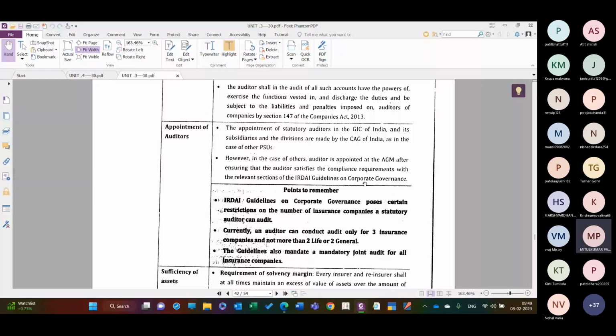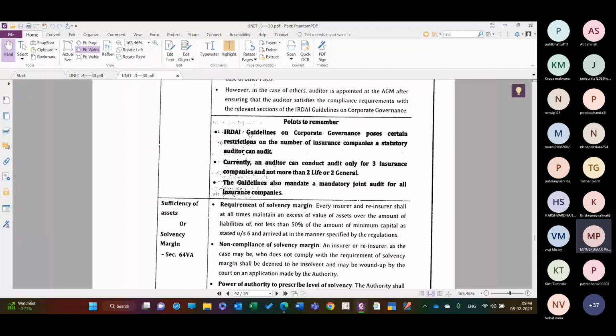Point to be remembered is that the IRDA guidelines on corporate governance pose certain restrictions on the number of insurance companies a statutory auditor can audit. So there are a number of restrictions कि कितनी कर सकते हैं. Currently, an auditor can conduct an audit of only 3 insurance companies and not more than 2 life or 2 general.